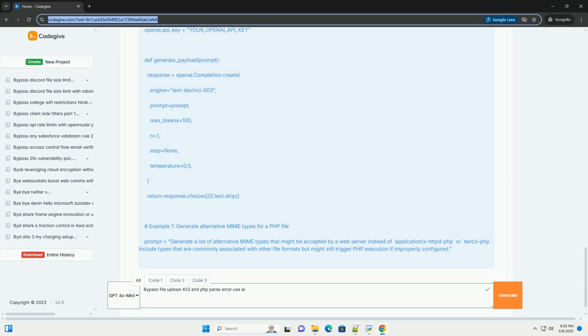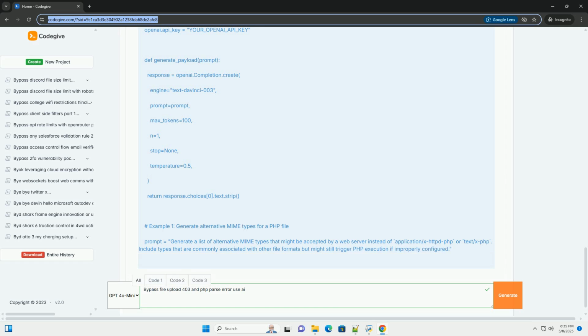PHP parse errors. PHP parse errors occur when the PHP interpreter encounters syntax errors in the code. Exploiting parse errors during file uploads can be useful in several ways. Bypass content-based filtering: by deliberately introducing errors, you might be able to circumvent content-based filtering mechanisms that attempt to analyze the file content for malicious code. The server may stop processing after the error, bypassing later security checks.